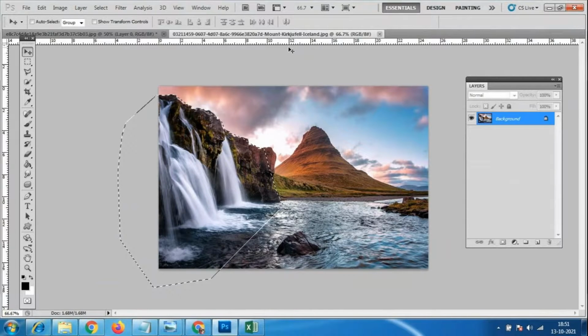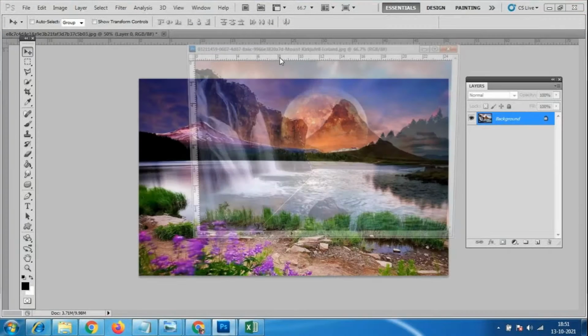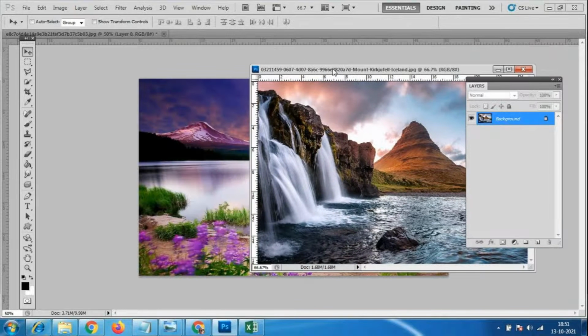Now I want only this much. However much area I want to select, I always have to use the polygonal lasso tool. If I don't want this much area and want to remove it, that is delete, that time you can use the eraser tool or magic eraser tool. Every tool is very important in Photoshop. Today I have learned this magic eraser tool, yesterday I learned this polygonal lasso tool. It is not like I don't have any use for that one and this is the easy tool I can use. All the tools are useful here in Photoshop, each having different importance.